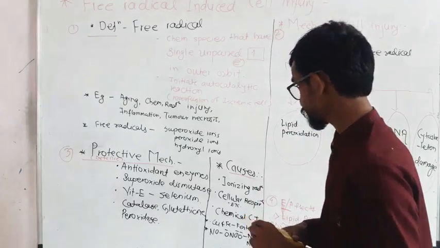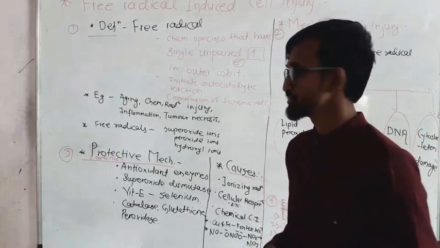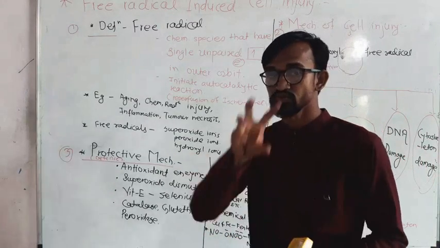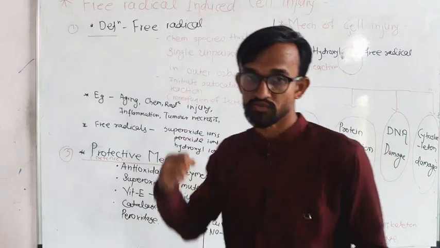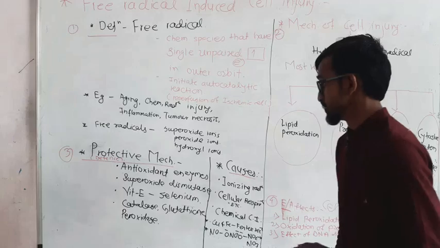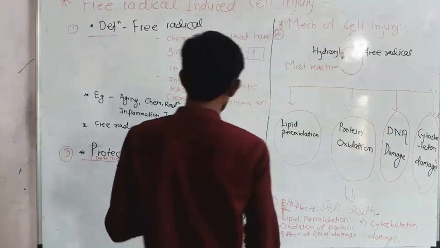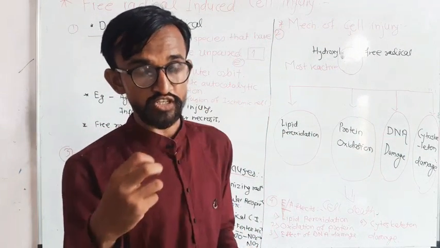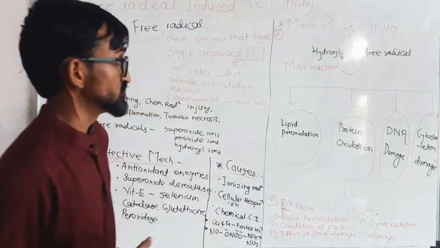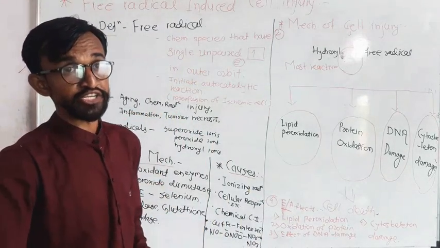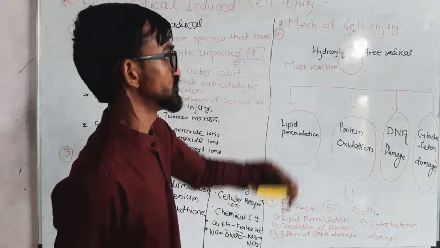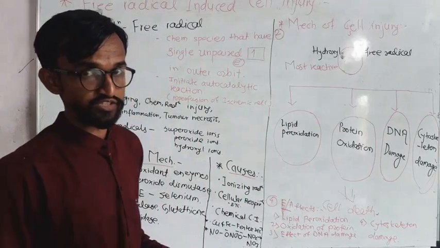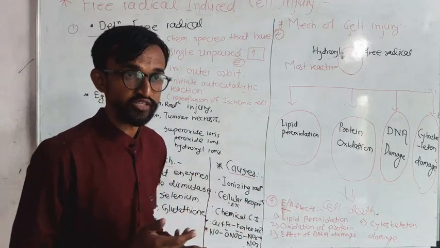Examples of free radicals are superoxide, peroxide and hydroxyl. Oxygen species have an unpaired electron, which makes them free radicals. Now you have studied what a free radical is, the different types of free radicals, and their external effects on the human body. Next is the mechanism of how free radicals cause cell injury. The most dangerous is the hydroxyl free radical. How does it happen?